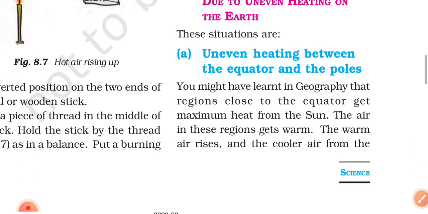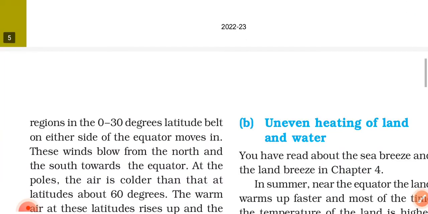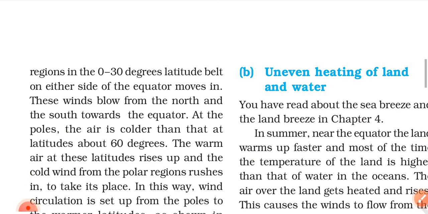These situations are: A. Uneven heating between the equator and the poles. You might have learned in geography that regions close to the equator get maximum heat from the sun. The air in this region gets warm. The warm air rises and the cooler air from the region in the 0 to 30 degree latitude belt on either side of the equator moves in. These winds blow from the north and south towards the equator.